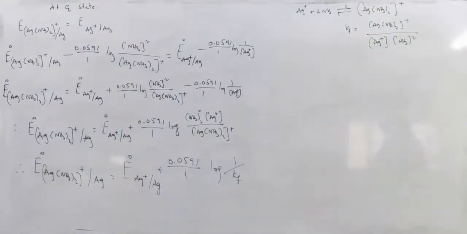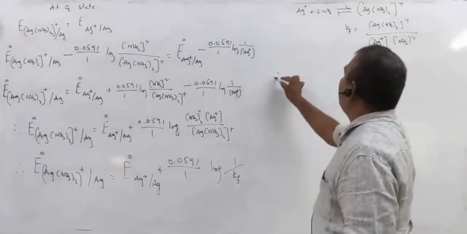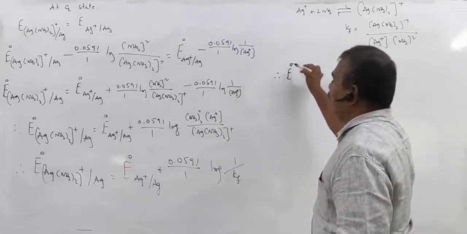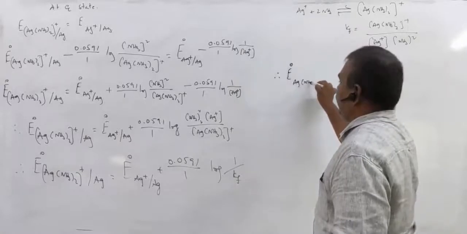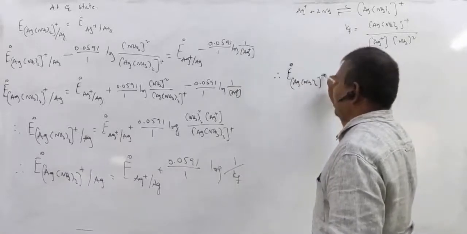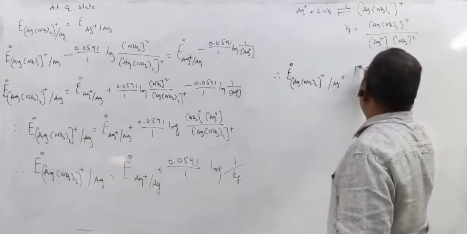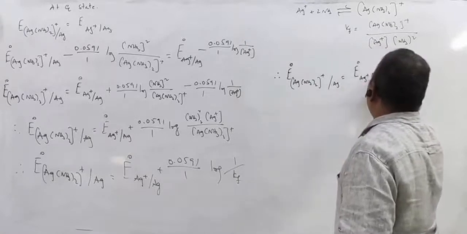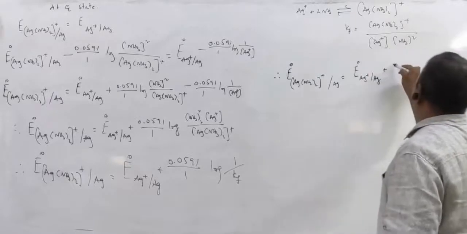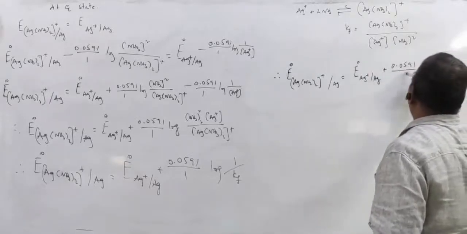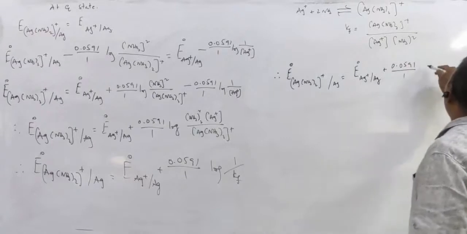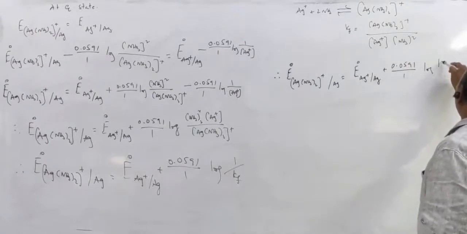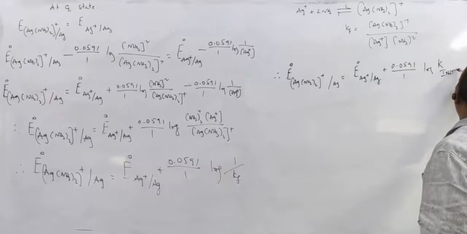So already you know the reciprocal of Kf, the reciprocal of the stability constant or formation constant, is called the instability constant, right? So therefore you can also write it like this: E naught [Ag(NH3)2]+ to Ag is equal to E naught of Ag+ to Ag plus 0.0591 by 1, the number of electrons involved, log K instability.